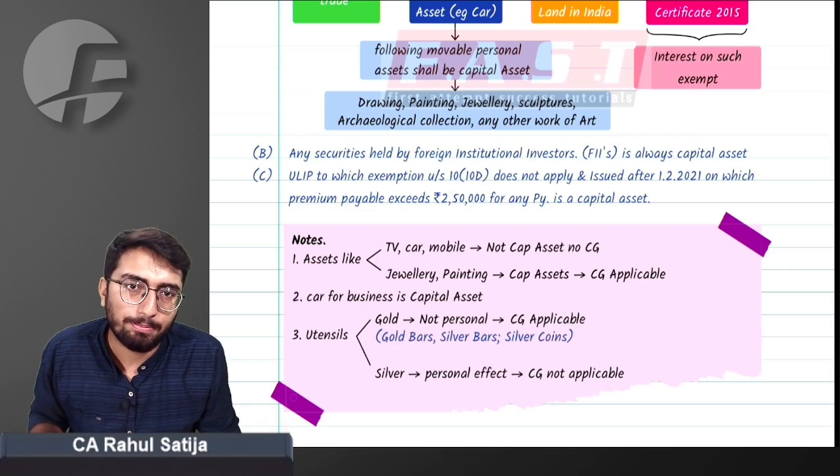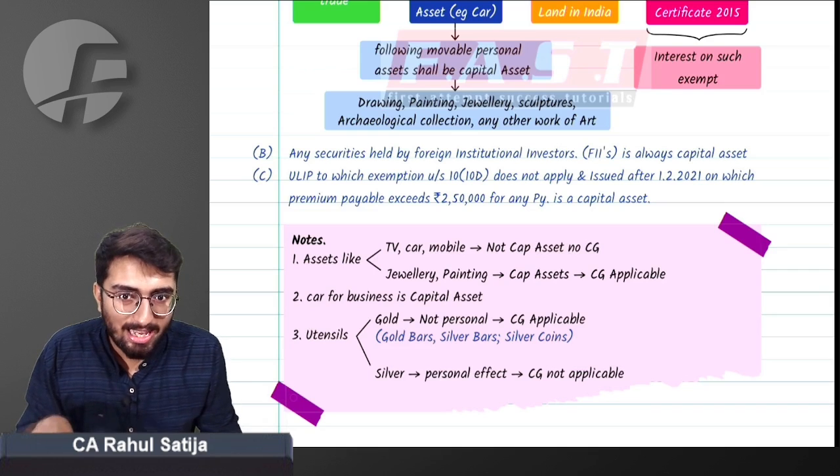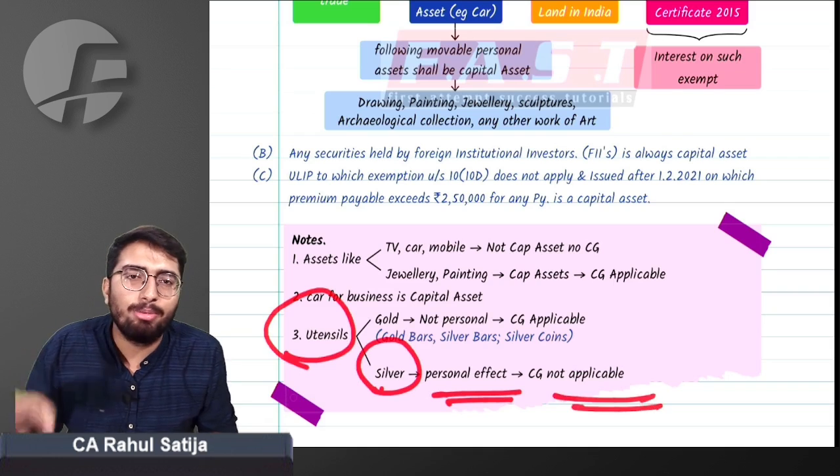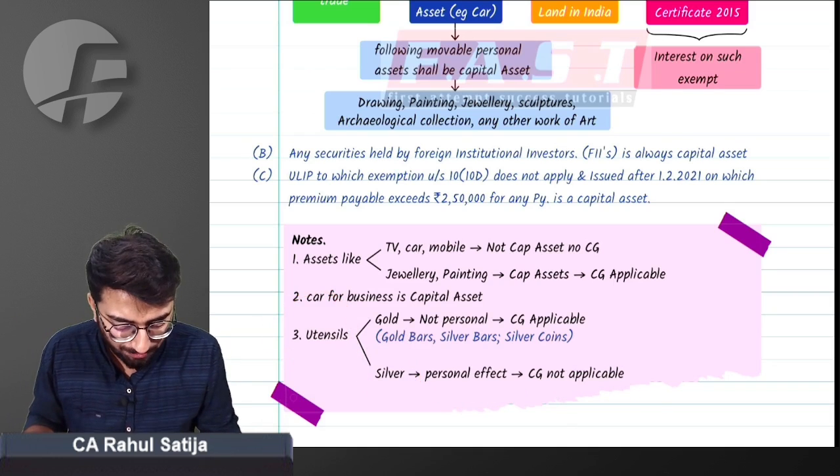Supreme Court felt like that. So Supreme Court held that any kind of utensils, any kind of silver utensils are personal effect and there will be no capital gain arising out of it.